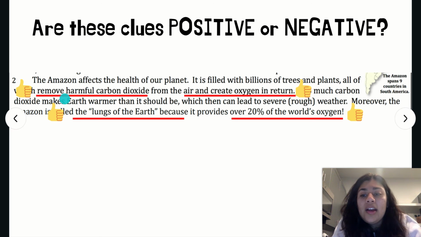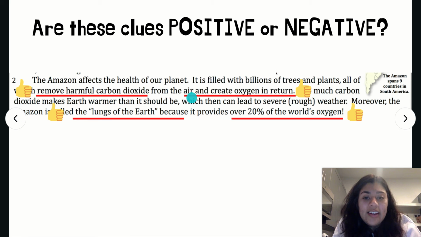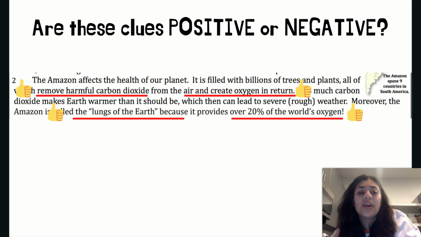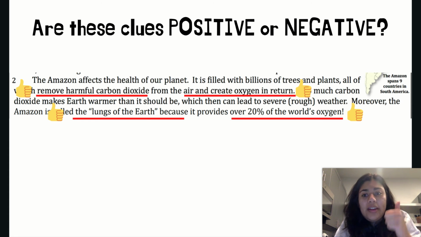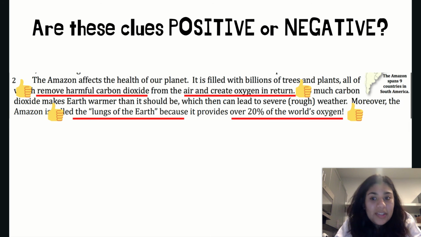Take a look. One of the clues is remove harmful carbon dioxide. If it's getting rid of something that's harmful or dangerous, that is definitely something positive because we're getting rid of it. The next clue we have is the air and create oxygen in return. That is another positive clue. It's telling us that it's giving us something in return. It's getting rid of something, but we're also getting something back. So that is definitely very positive. The next clue we have here is the lungs of the earth. The lungs help us breathe, and it is something very necessary. So this is something positive.